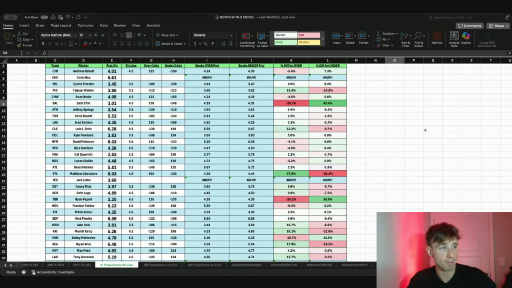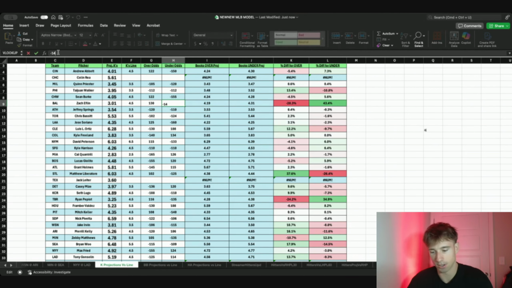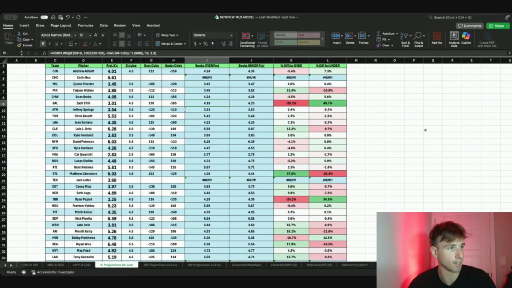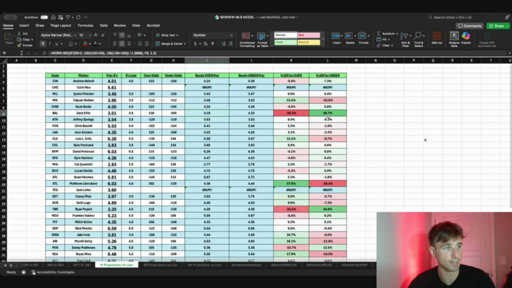And you guys, I typed this in last night, right? So a lot of these lines moved, and that's actually a good sign for my projections being somewhat accurate, because the best price in the market now on this is minus 165. So I'll put that in, and then the projected number goes down. Still likes it a fair bit, right? At 40 points.